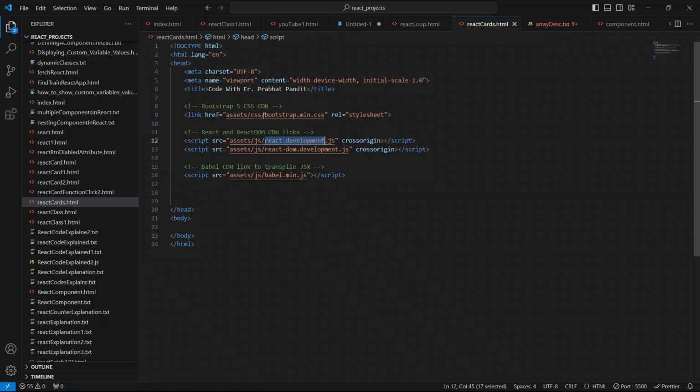We have just used CDN links here to learn React, to grasp the basics to advanced understanding of React.js.